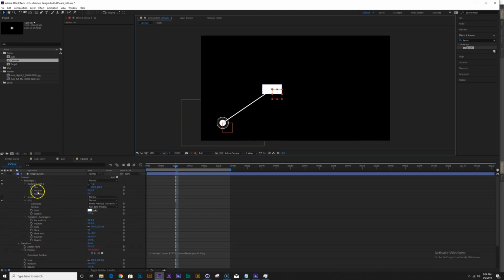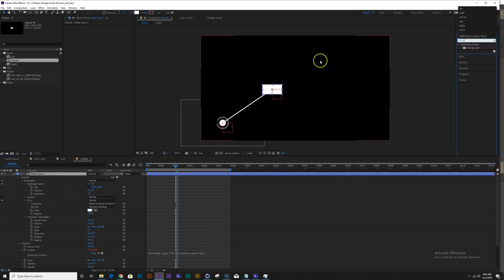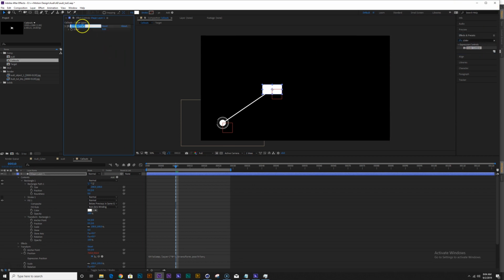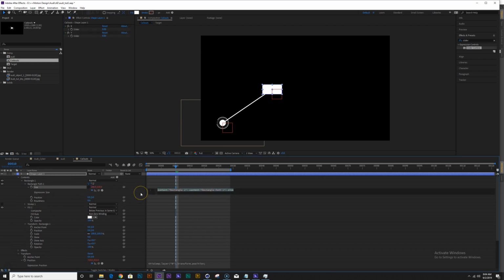Okay. And instead of going here and adjusting these values, let's just create a slider control. I'm going to call this my X. I'm going to duplicate this. I'm going to call this my Y. And let's alt click our size here. And then I'm going to say X equals this guy.